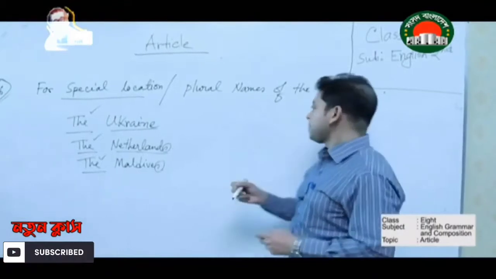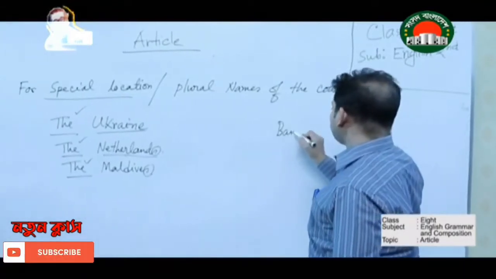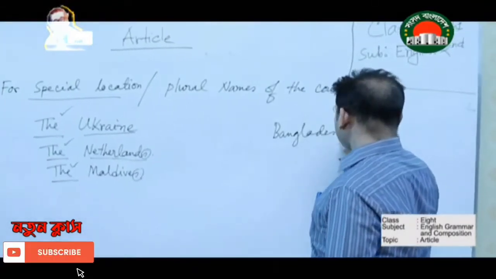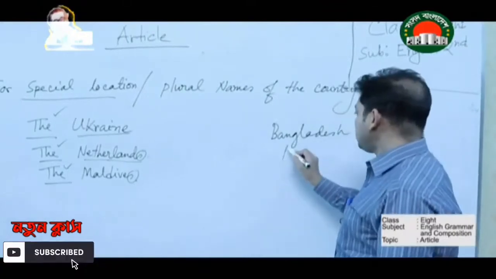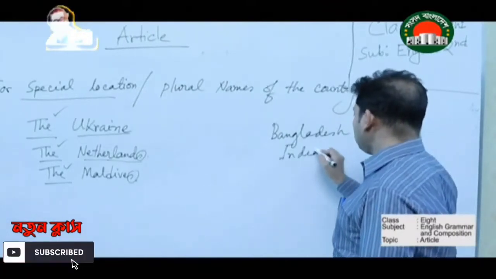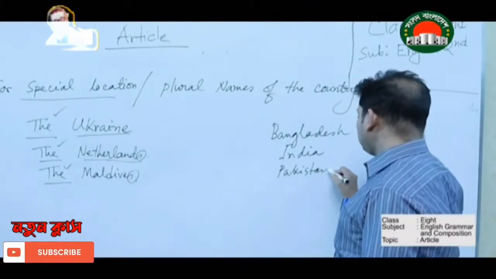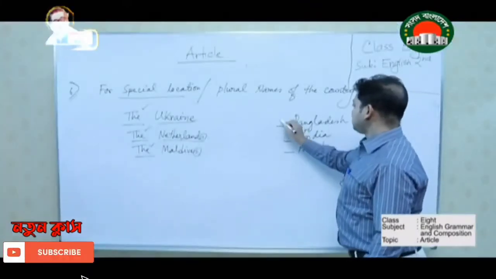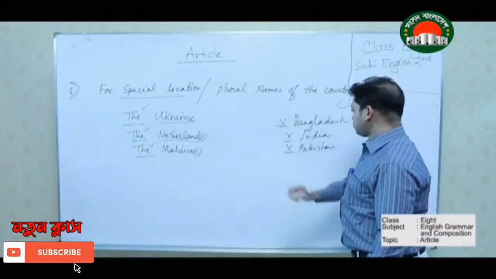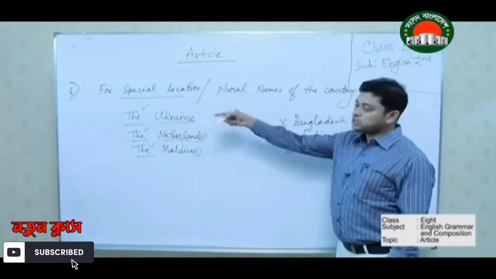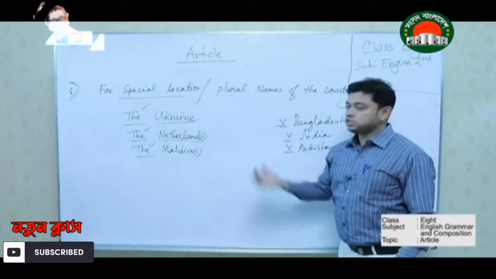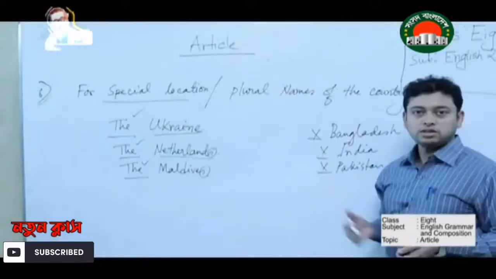For example, before the name of Bangladesh, before the name of India, before the name of Pakistan, we cannot use any article. There will always be a cross. So we are using articles for special reasons, for special geographical locations.